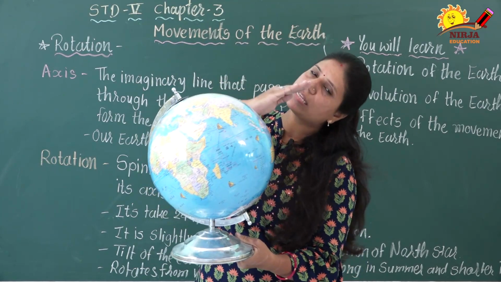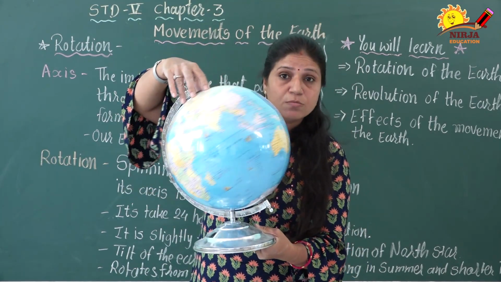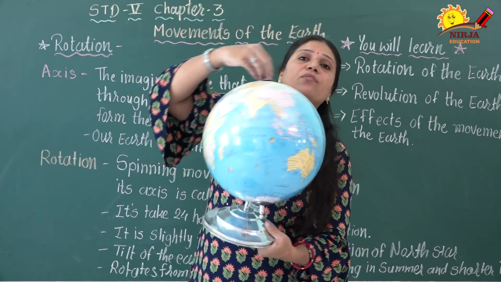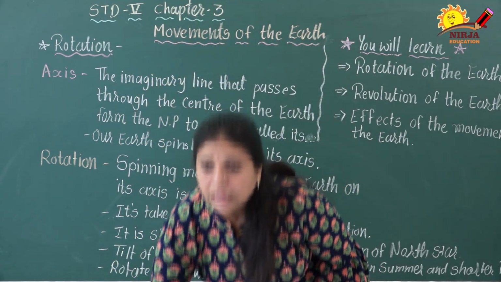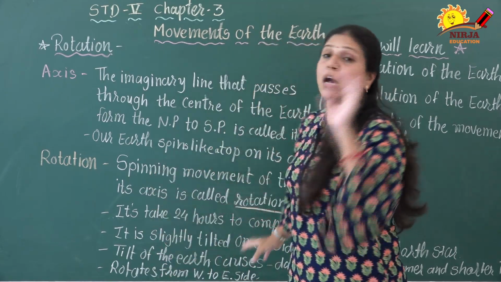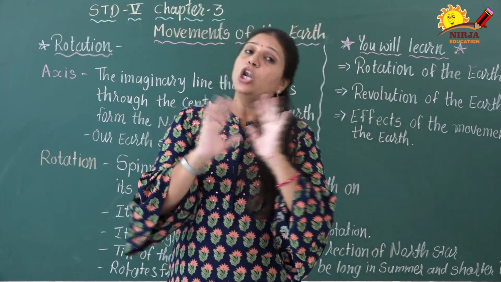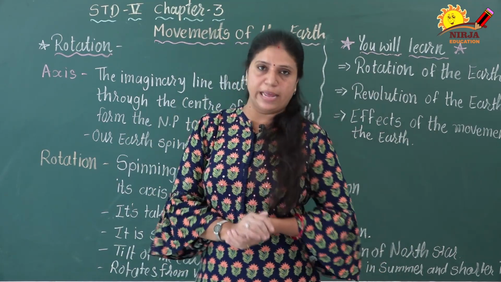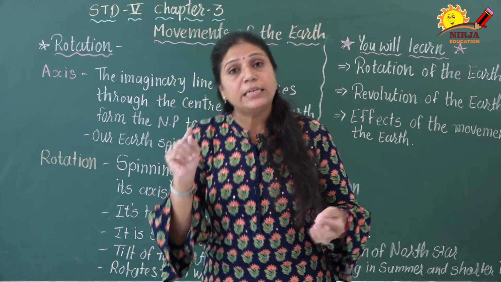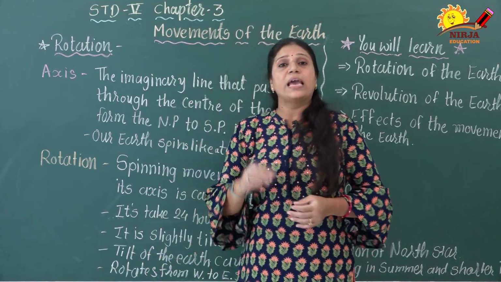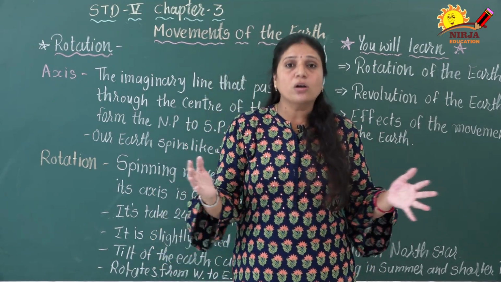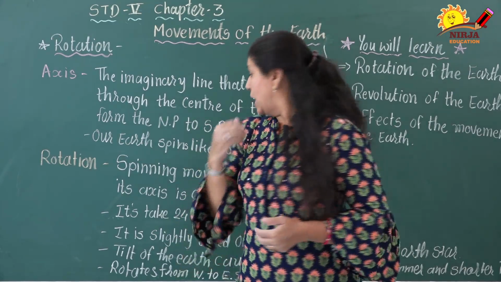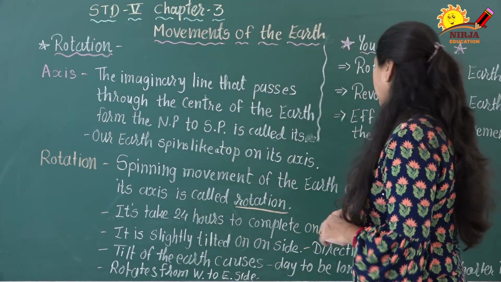Tilted means a little bit slanted, it is moving toward the North Star, and that is why in summer time there is a long day and in winter time a shorter day, right? So because of the tilting of this earth we can feel the longer day in summer and the shorter day in winter. Now we are going to know about this.